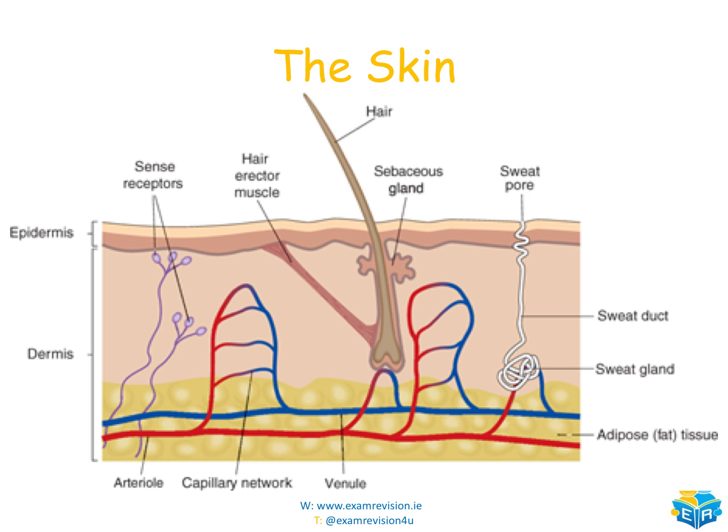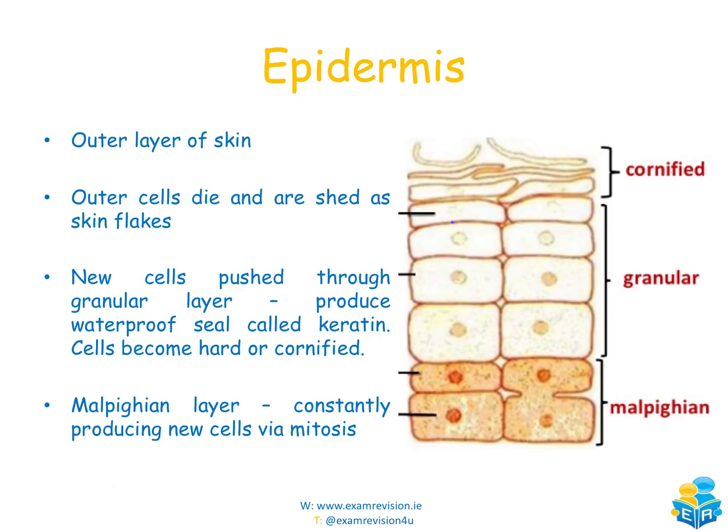This is known as the adipose tissue. And we can see here we actually have a rich network of blood vessels as well. So we do have our arterioles, and we do have our net of capillaries there as well. Okay, so that's the structure of the skin. Really, really important that we know that. Just to focus a little bit more on what a couple of these do as well.